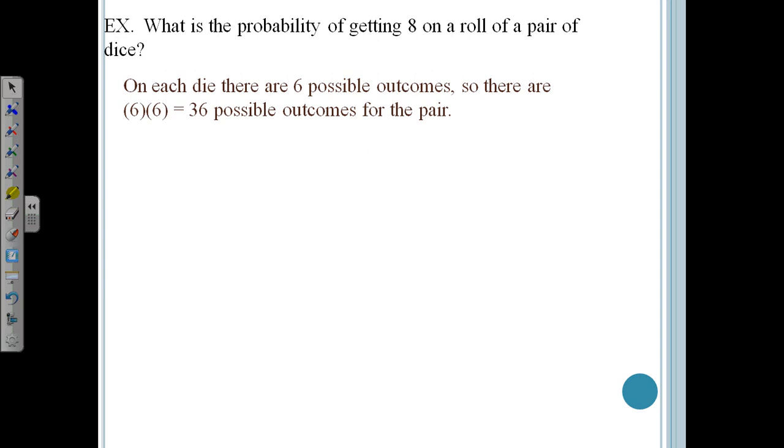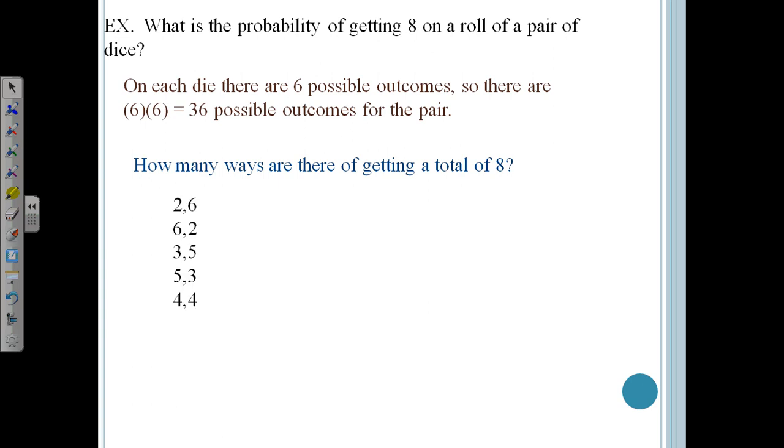So going back to this 8, how many ways are there of getting a total of 8? Well, we have to think about this because we're actually adding the numbers together, and there are only certain numbers on the dice that we could add together to make 8. So let's list them out. You've got 2 and 6, or 6 and 2. You have 3 and 5, or 5 and 3. And we have 4 and 4.